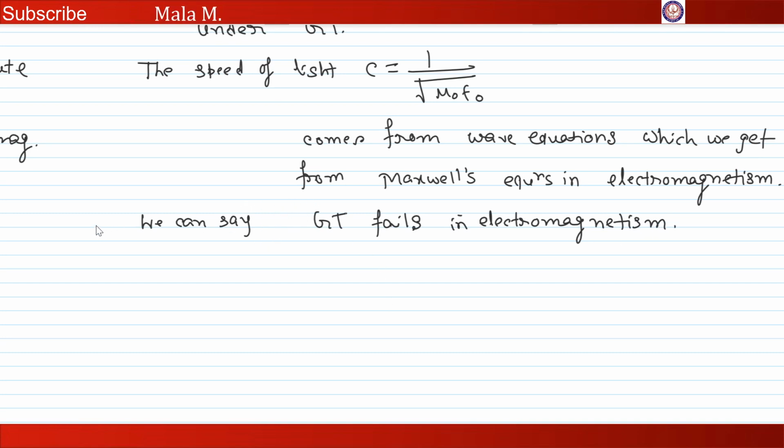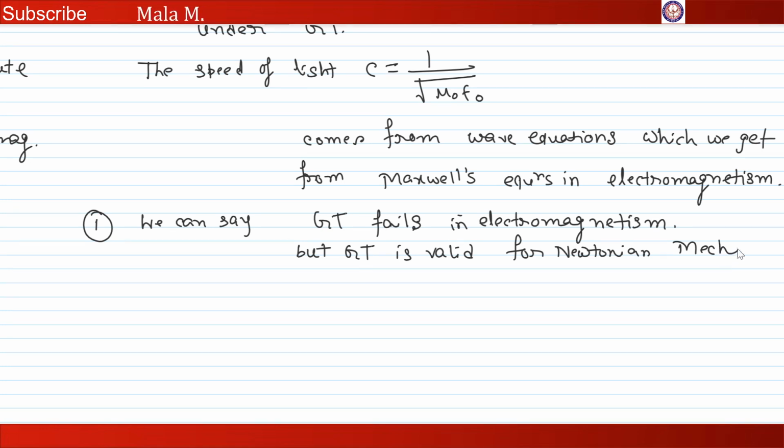The Galilean transformation fails for electromagnetism, but we know that Galilean transformation is valid for Newtonian mechanics. So there are different possibilities. We can say electromagnetism fails and Newtonian mechanics is correct, but we can say it in a different way. What is the different way?